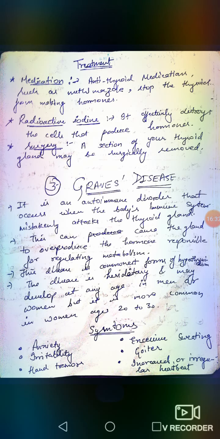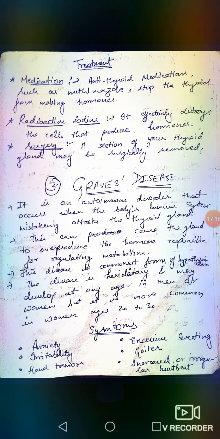body cells. This can cause the thyroid gland to overproduce the hormone responsible for regulating metabolism. What will this autoimmune disorder cause? It will cause the gland to overproduce the hormone responsible for regulating metabolism. This disease is a common form of hyperthyroidism. The disease is hereditary, meaning it is passed from generation to generation, and it can develop at any age in man or woman. But it is more common in women between the ages of 20 and 30.